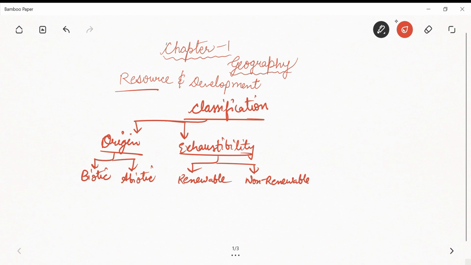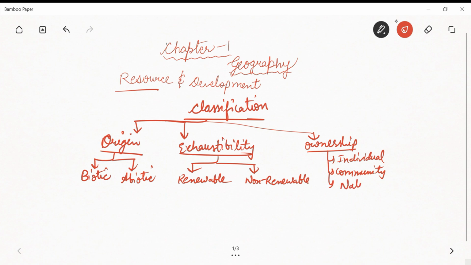Then another type of classification is on the basis of ownership, right? So according to ownership, it can be individual, or community, or national, or international.